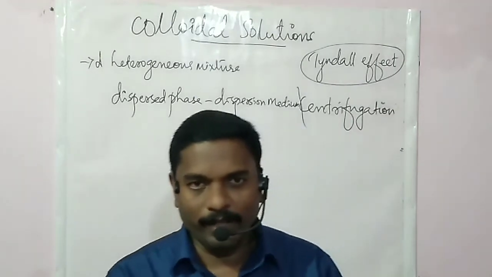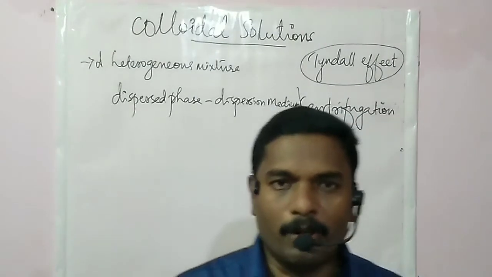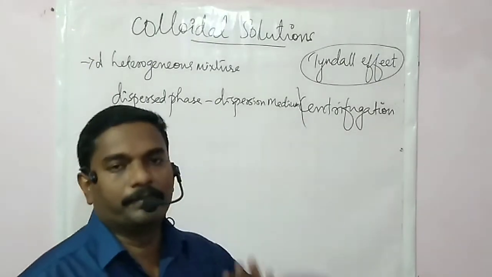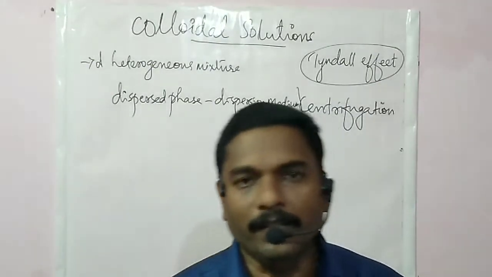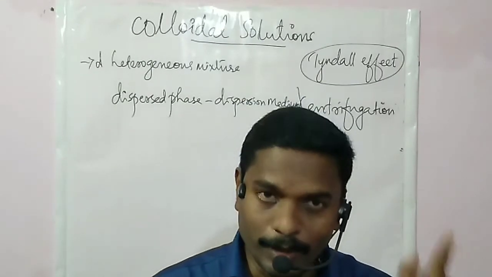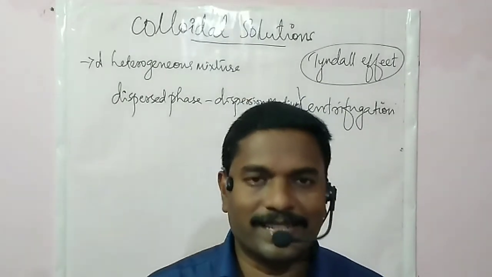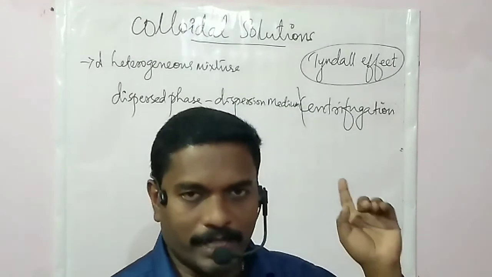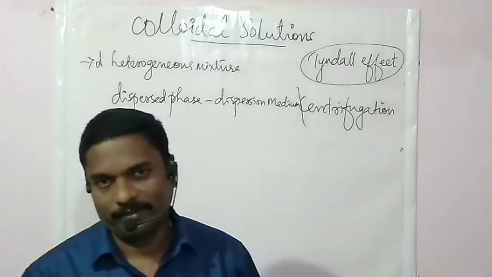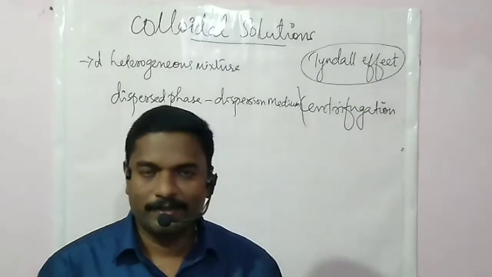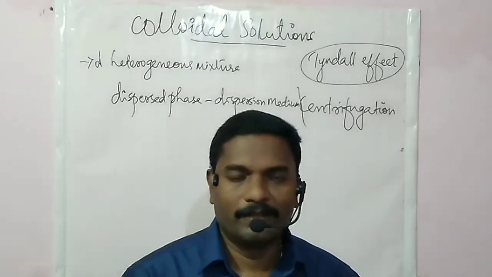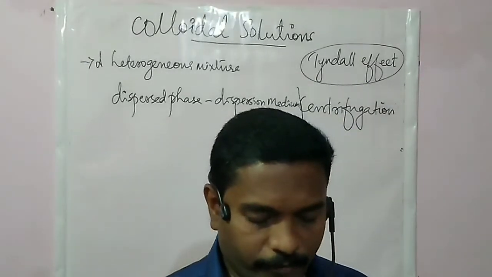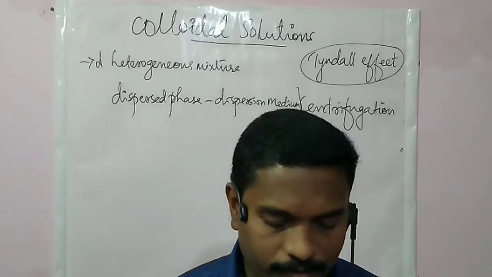Okay, a colloidal solution is made up of two components, the dispersed phase and the dispersion medium, just like a solute and a solvent. But in a solution, the solute and solvent form a single phase, whereas colloids are heterogeneous and solutions are homogeneous. And this is because of the difference in the particle size.